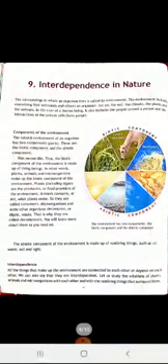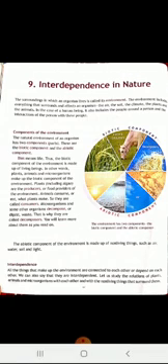Right, dear students? Now interdependence is what? All the things that make up the environment are connected to each other or depend on each other. Why? Because they need each other. So we can also say that they are interdependent.